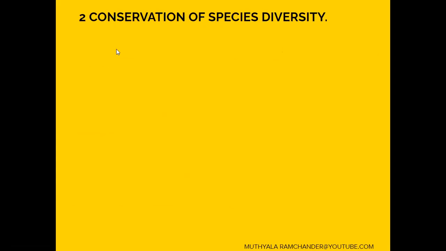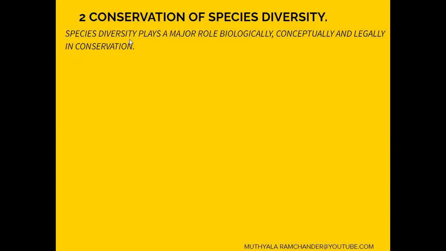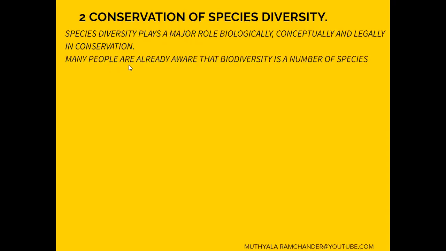The second one is conservation of species diversity. Species diversity plays a major role biologically, conceptually, and legally in conservation. Many people are already aware that biodiversity is a number of species.